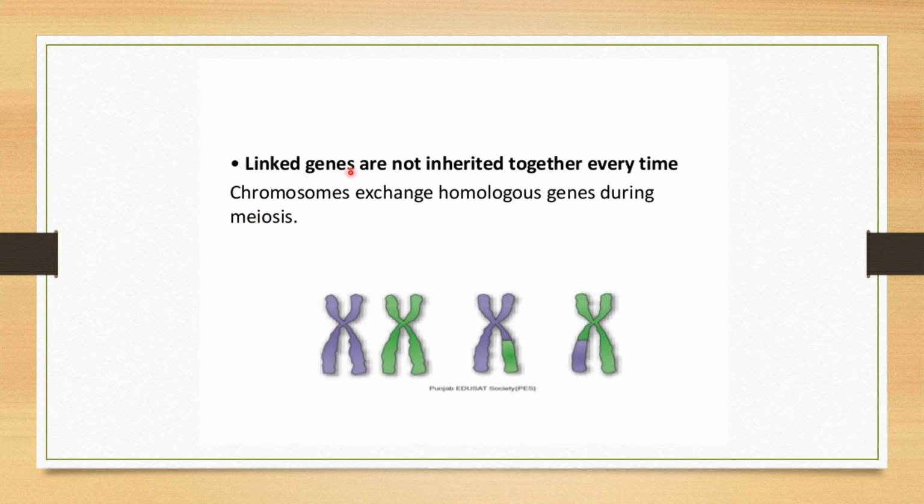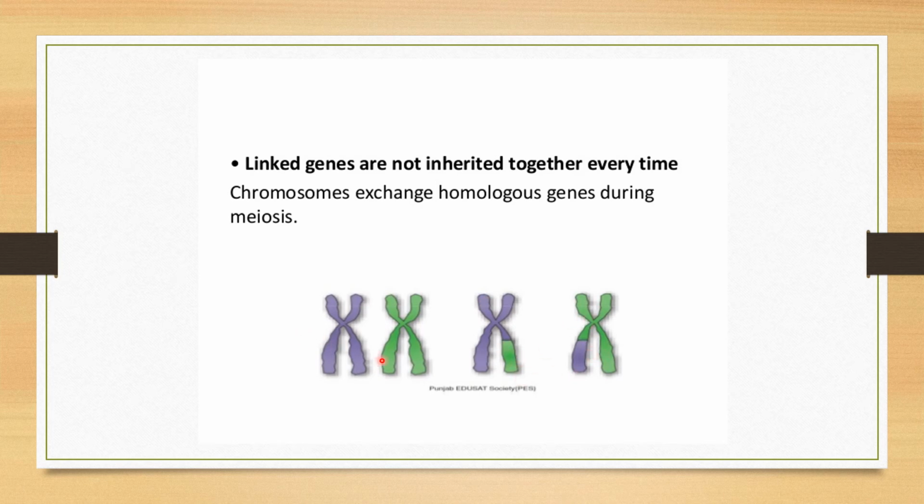Now, linked genes are not inherited together every time. It's not necessary that linked genes are inherited together. Chromosomes exchange homologous genes during meiosis. What happens during meiosis? This is one chromosome, this is the second chromosome. Now here you can see this purple color has got a slight green color over here, and this green color has got a slight purple color over here.